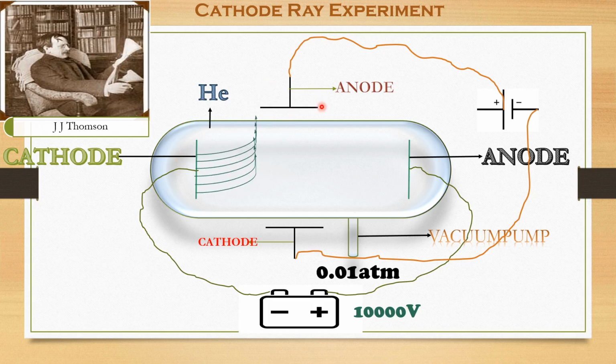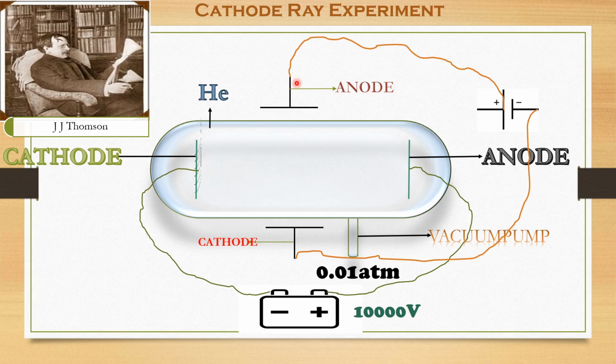Dear students, try to keep it in mind. As we already studied, oppositely charged particles always attract each other. Keep it in mind.